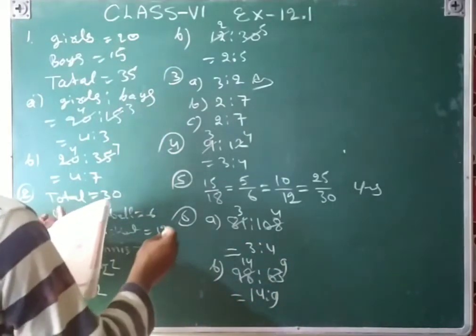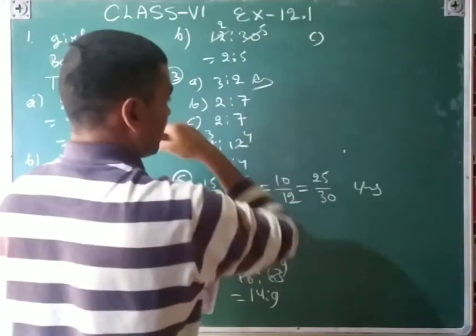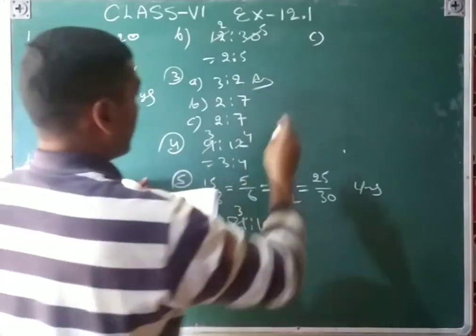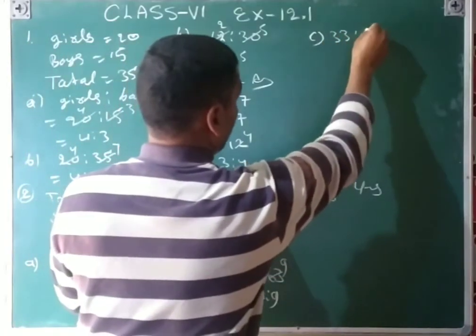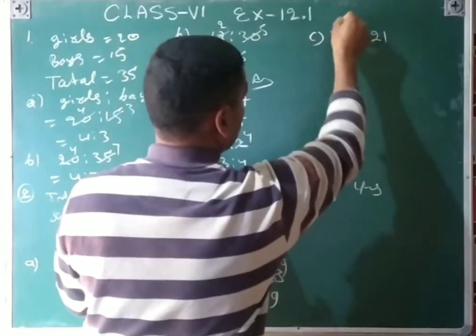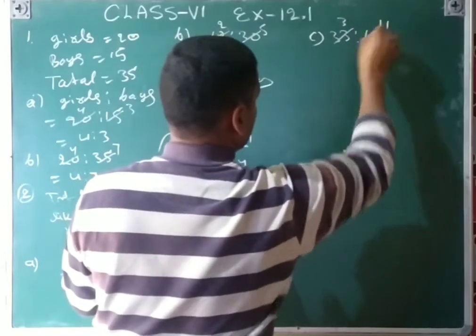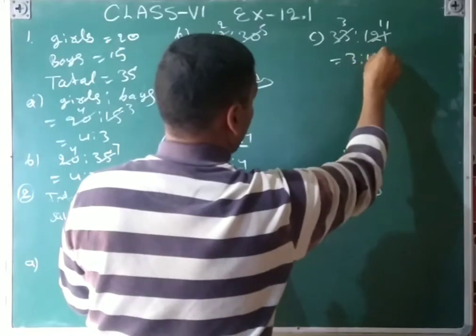And then C part, 33 ratio 121, cancel by 11, 11 3s are 33, 11 11s are 121, so that is 3 ratio 11.